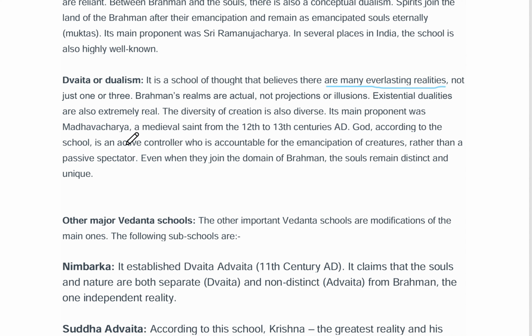God, according to the school, is an active controller who is accountable for emancipation of creatures rather than a passive spectator. Even when they join the domain of Brahman, the soul remains distinct and unique. So here we can say that the reality is not just one or three. So according to them, realities are many. And according to them, God is a creator, preserver, and destroyer.